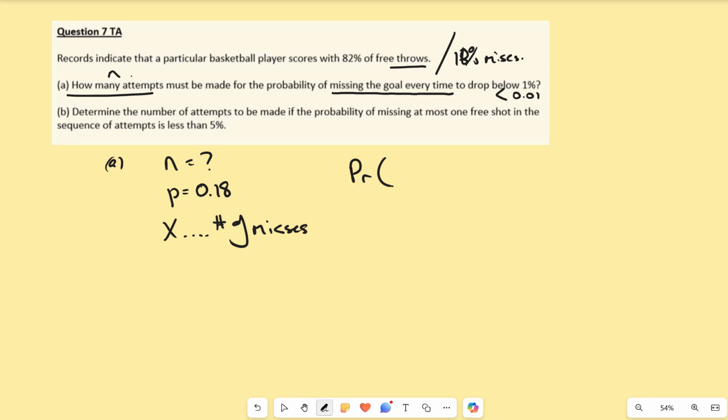So we want X, the number of misses, to equal the number of shots. They want to miss the goal every single time. So if they took 10 shots, we want 10 misses. 20 shots, 20 misses. And we want to know what N would need to be for the probability of that to happen to drop below that.